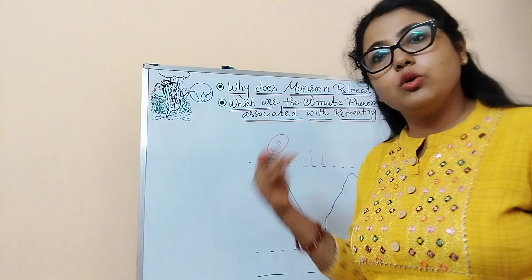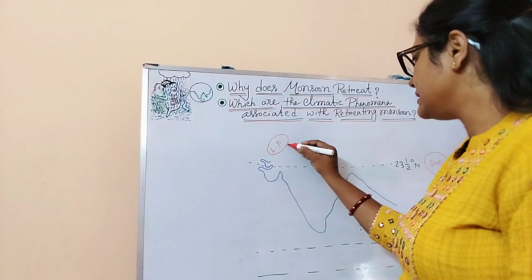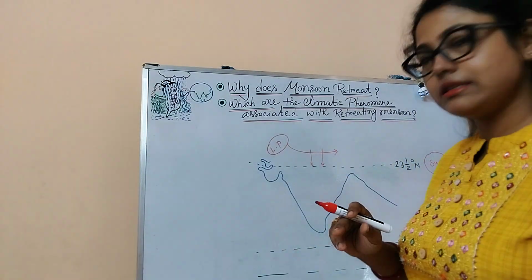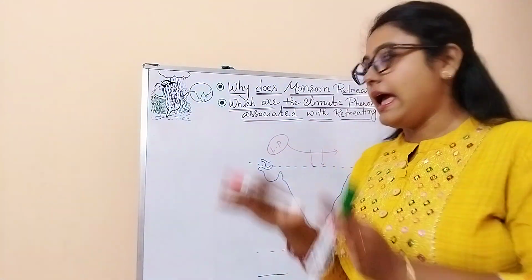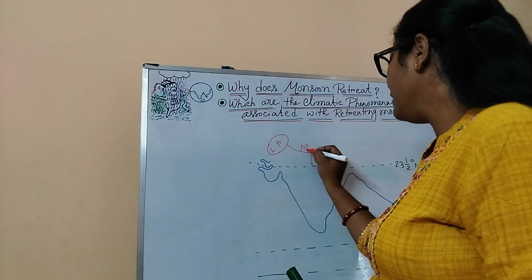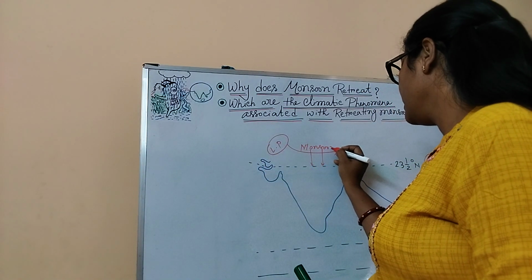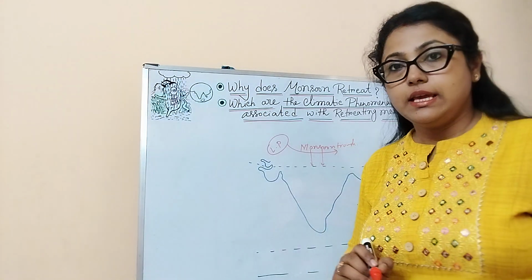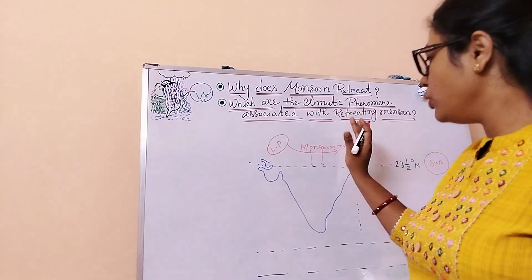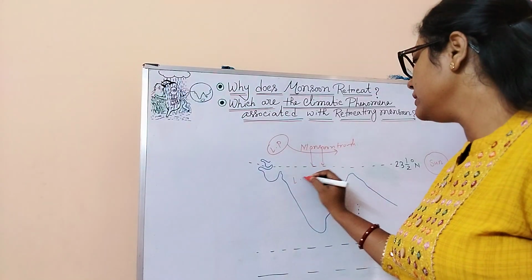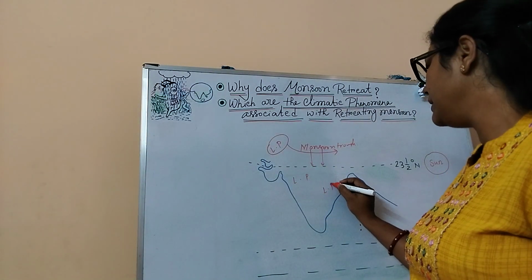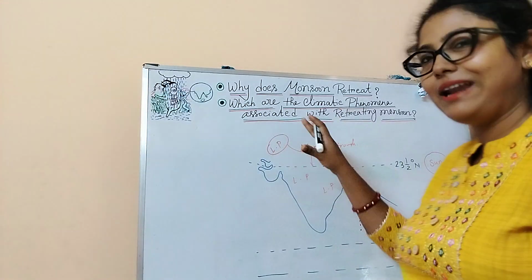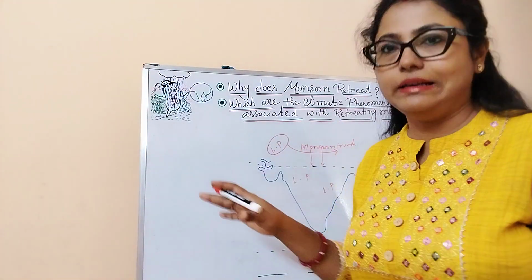This low pressure center is extending towards the east along the Ganga plain. As a result, a monsoon trough is formed. Gradually, low pressure belts are formed in different parts of India, like the Peninsula, Plateau region, all over the landmass of India.